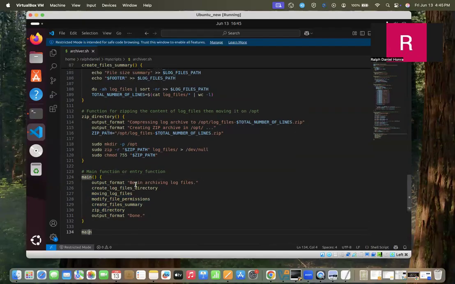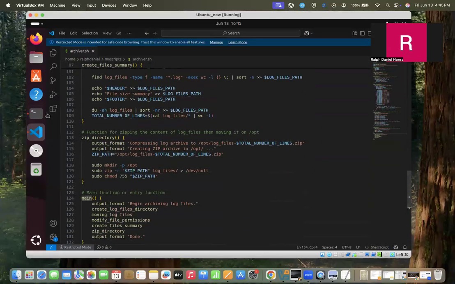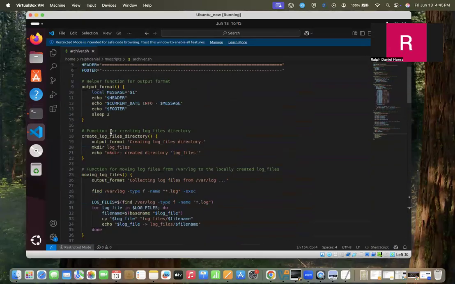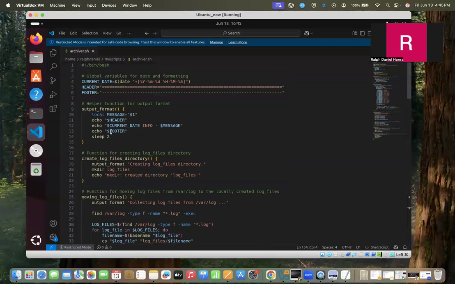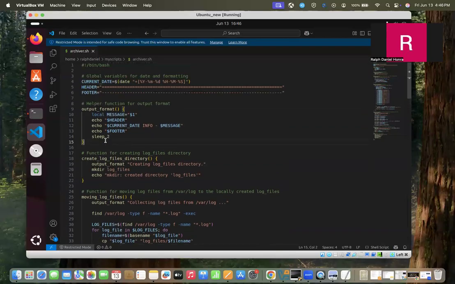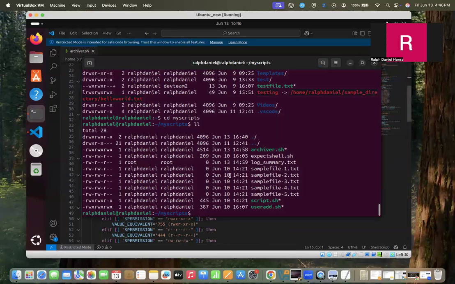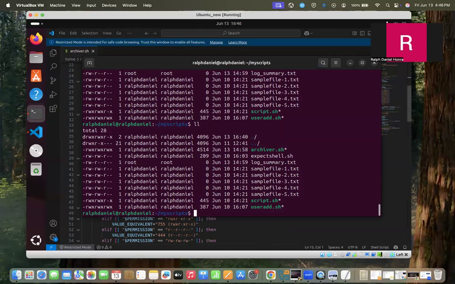Now, let's demo what is happening in this shell script. By the way, this script is quite different from what I submitted in the previous activity, since I tried to improve my code using functions and other commands. This code is the more optimized version of my shell script. So now let's start demonstrating the function of the script.